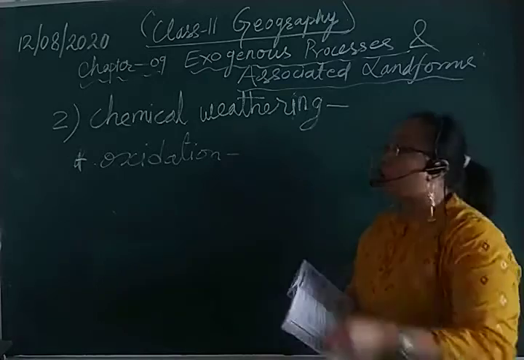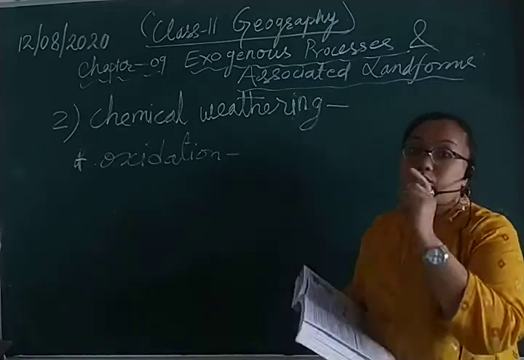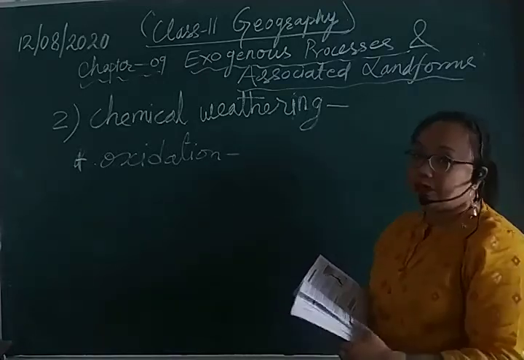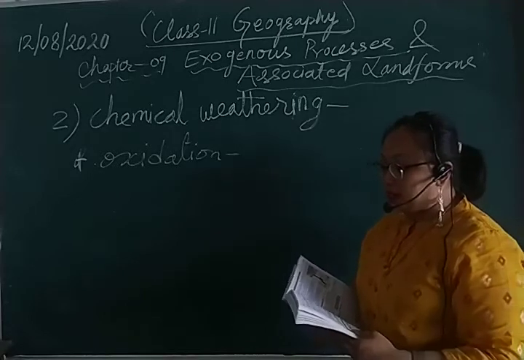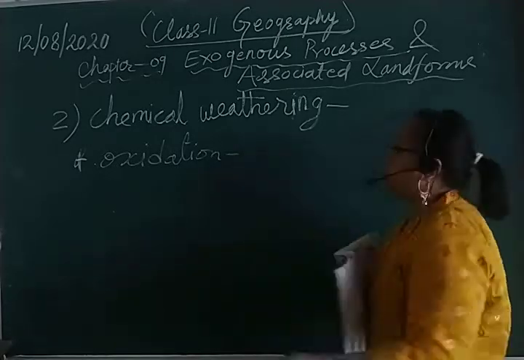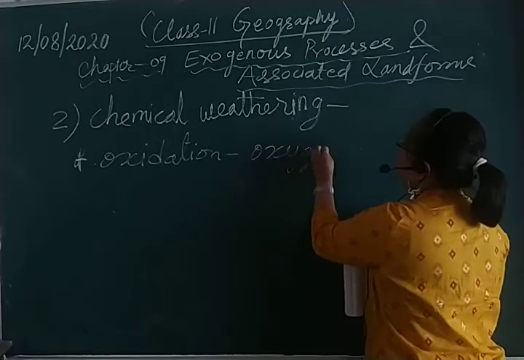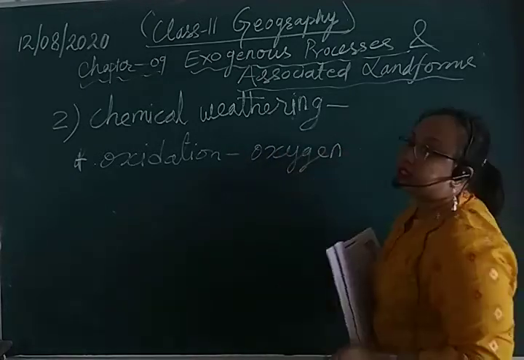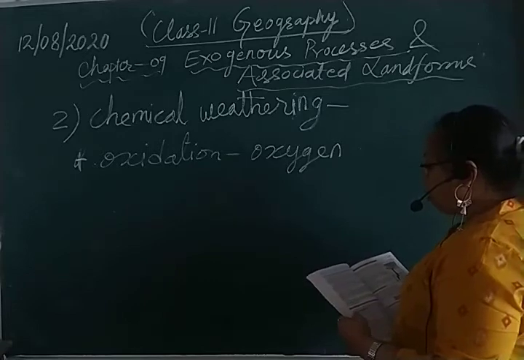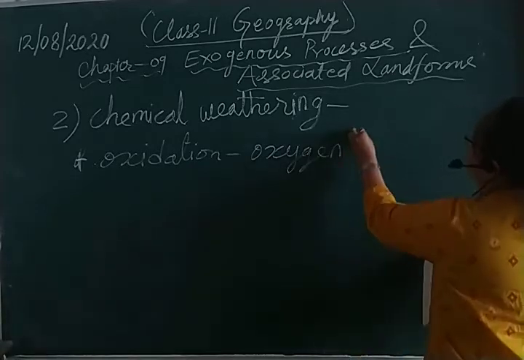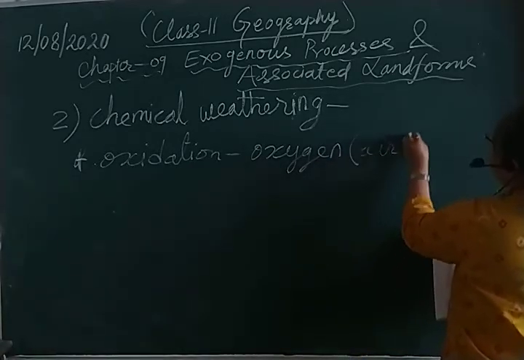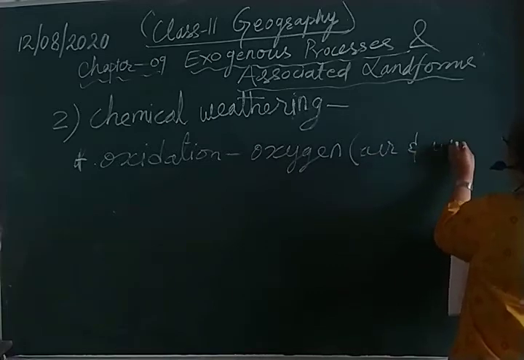So oxidation is one of the processes of chemical weathering, where oxygen plays an important role in air and water. Got it?